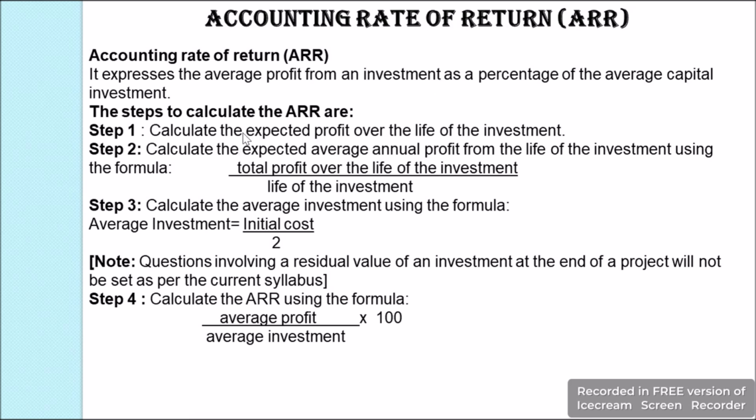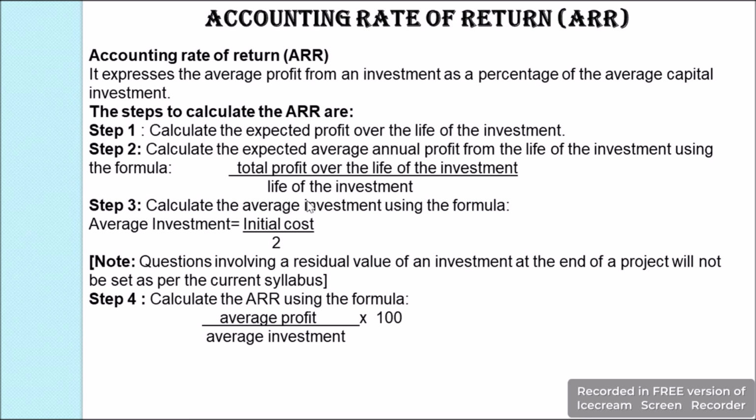The first step is we calculate the expected profit over the life of the investment, and once we get this, we find the average annual profit. You see, for average, we take the total divided by the number. In the same way, here we take the total profit over the life of the investment divided by the years of the life of the investment. Then we get the average annual profit.